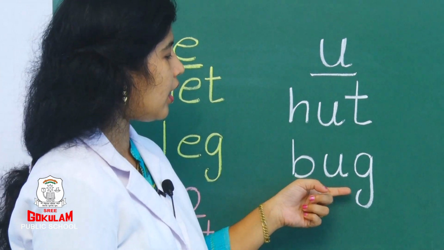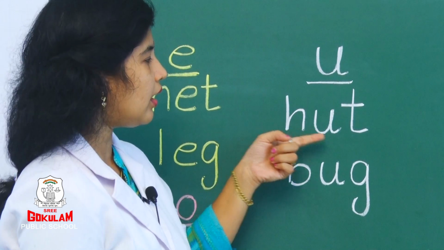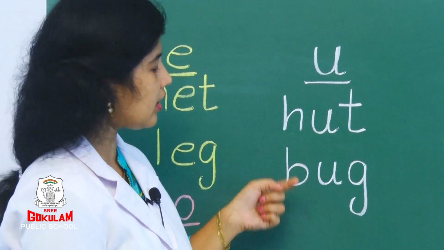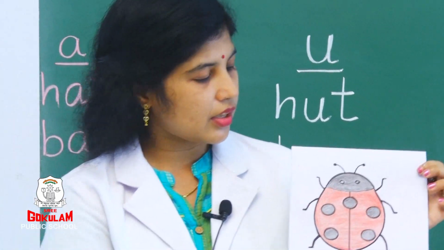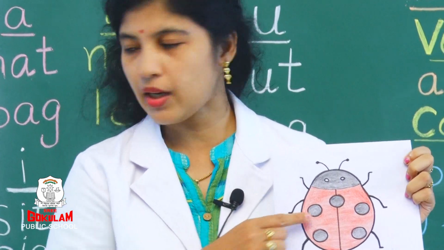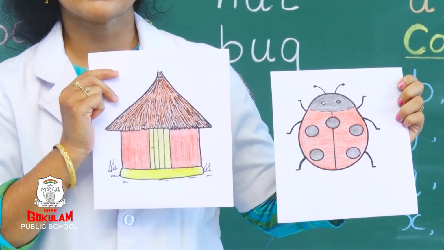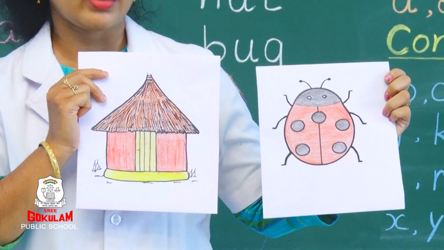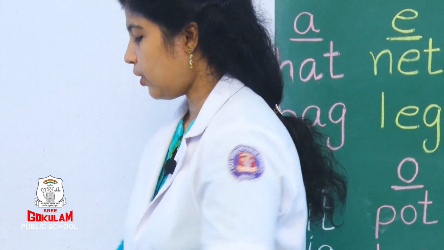B, U, G. Bug. Did you get it, children? Which picture? See the picture. This is bug and this is hut. Can you see? Yes, very good.